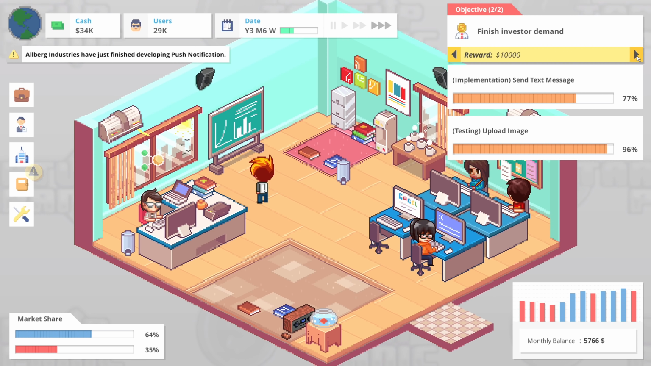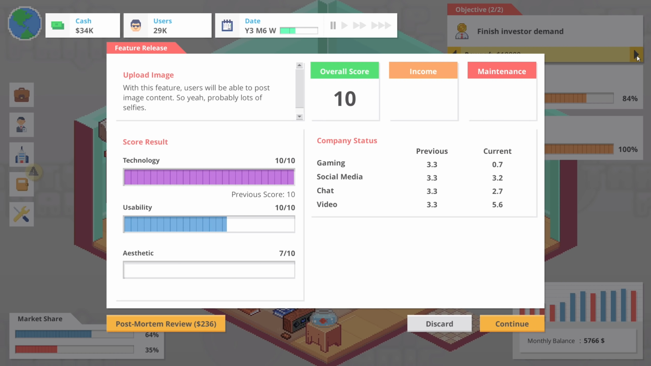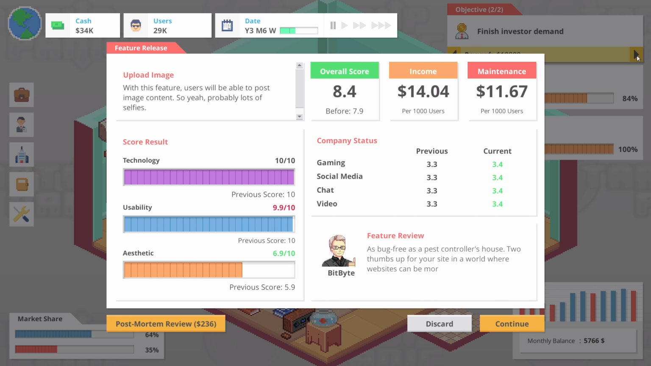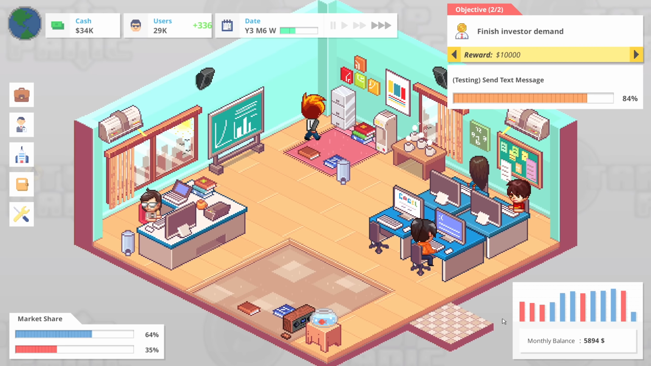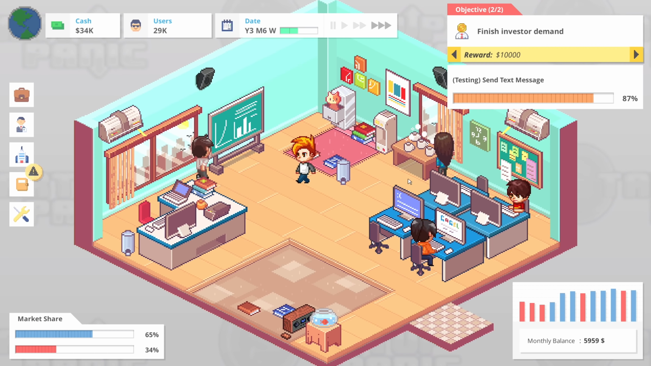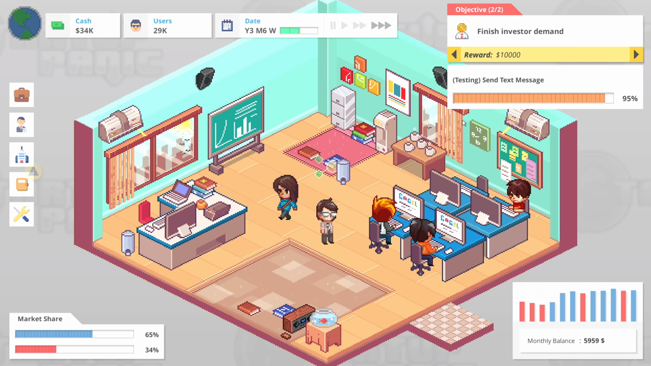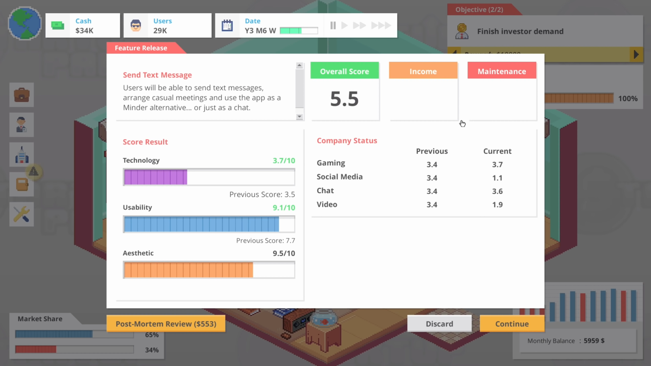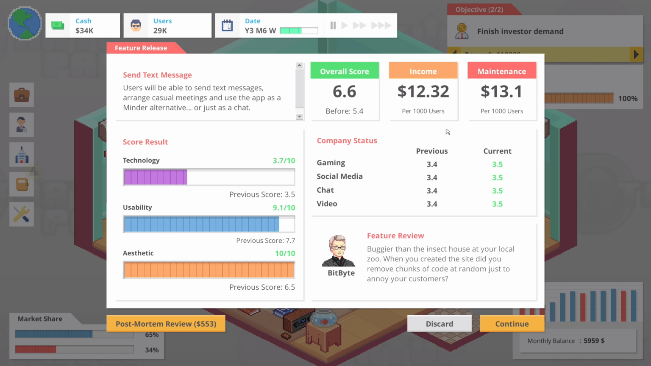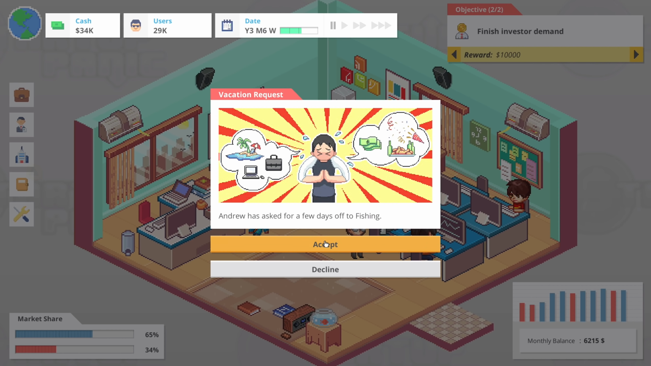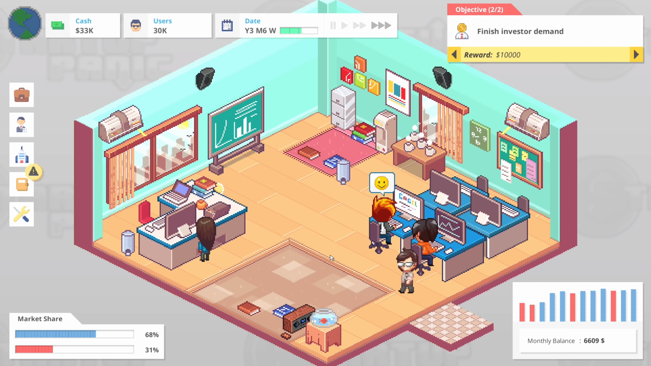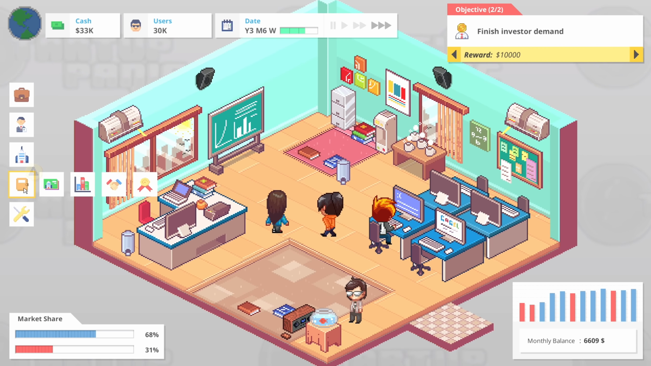Interesting. So, finish investor demand. Oh, hello. Okay, this seems a little bit better. The usability was definitely down. Technology is definitely way too high for the uploading images, but that seems better at the very least. So, no complaints from me there. And that seems higher as well. It seems to me like aesthetics on text messages probably should be a little bit higher as well. But that's okay. I'm not super worried about that.